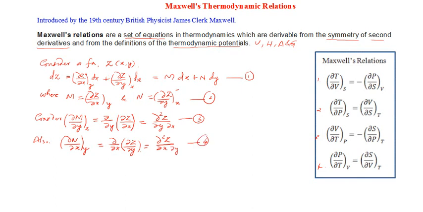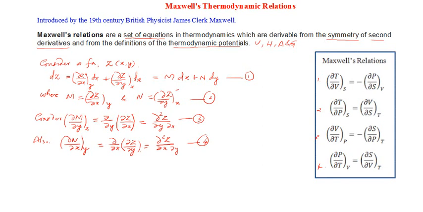Now you look at equations number 3 and 4. We can see that they are second derivatives, but we will call them mixed second derivatives. The mixed second derivative of an analytic function like Z is independent of the order of differentiation.